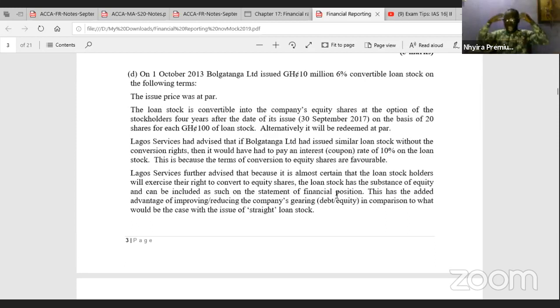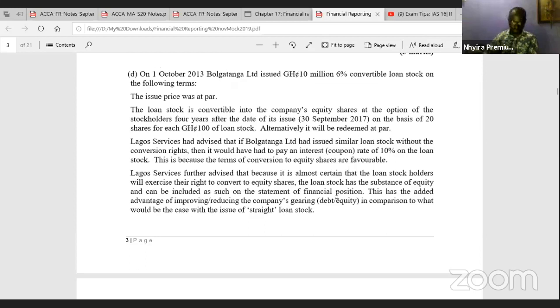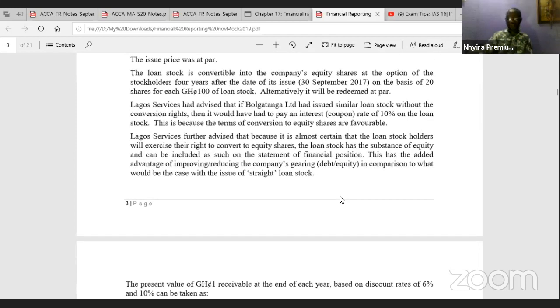So having understood the treatment of all of these items, let's now go to the question and see how the principles I just explained on the standards can be applied. Let's go to the requirements of the question as always.